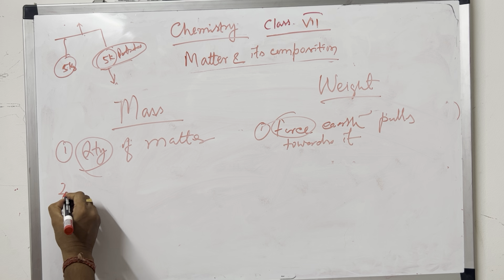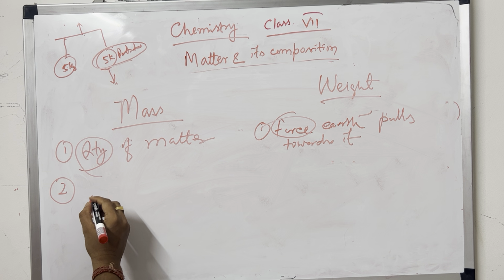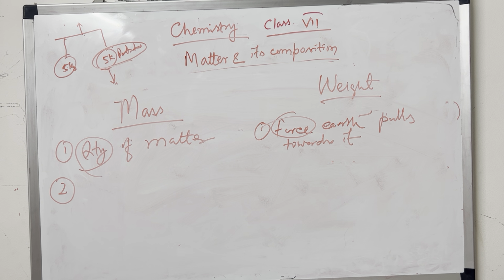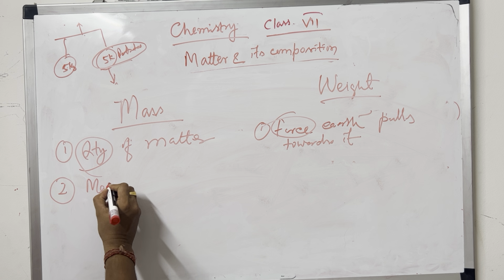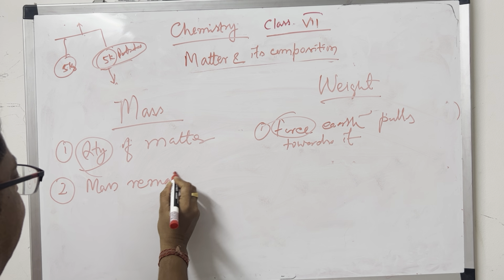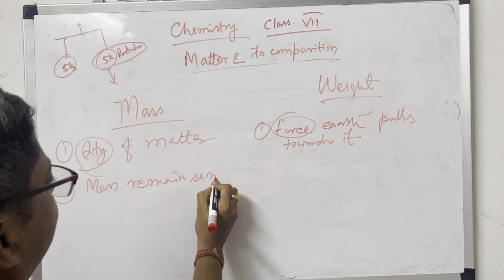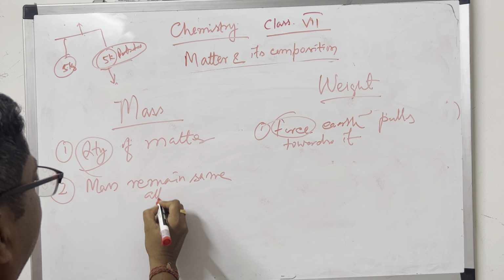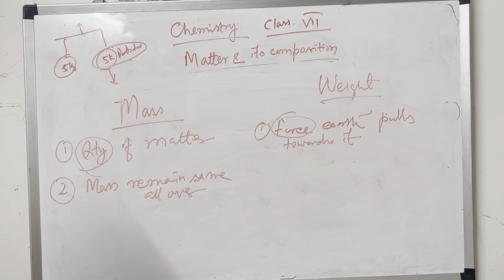Then two: mass remains the same all over. It means if you go to the moon, mass will remain the same. If you go to Mars, mass will remain the same.